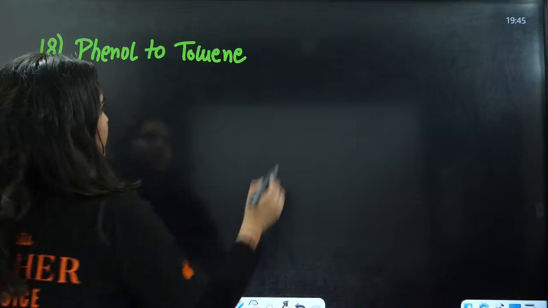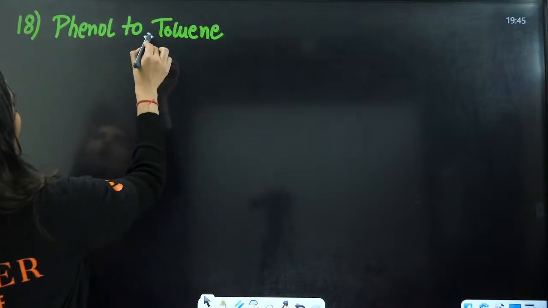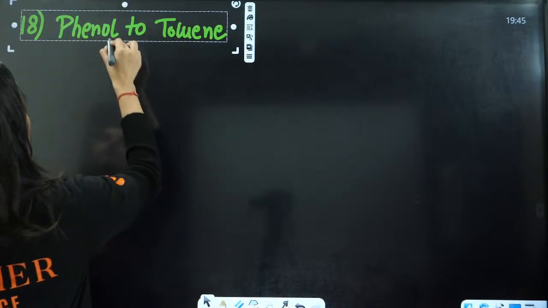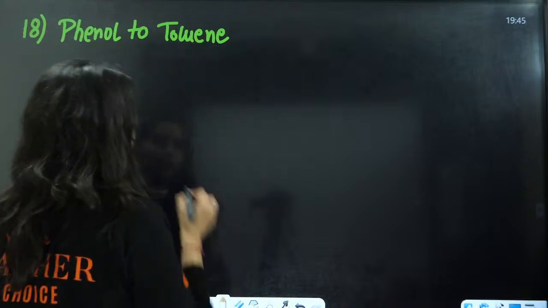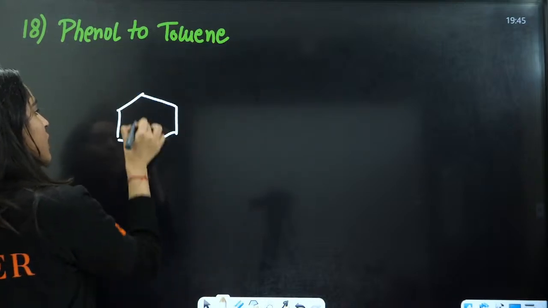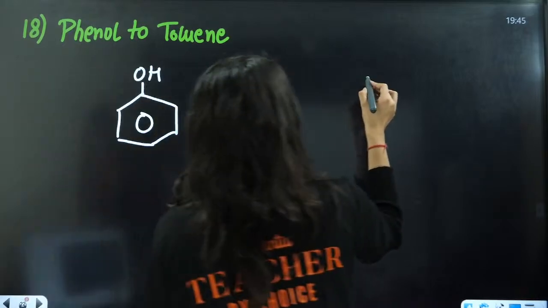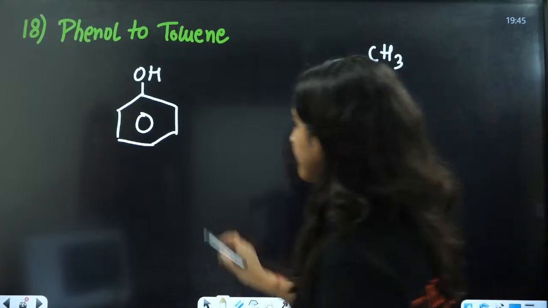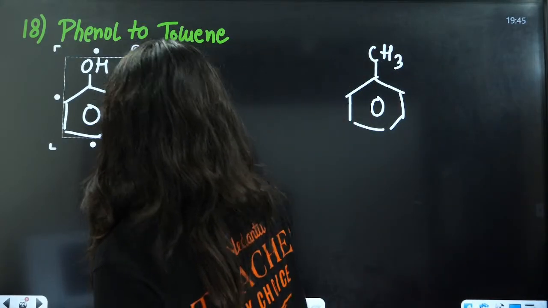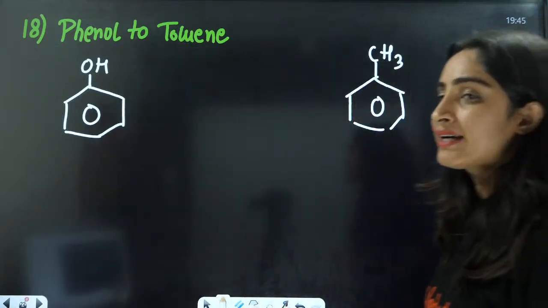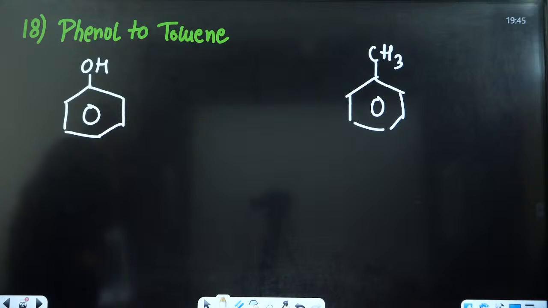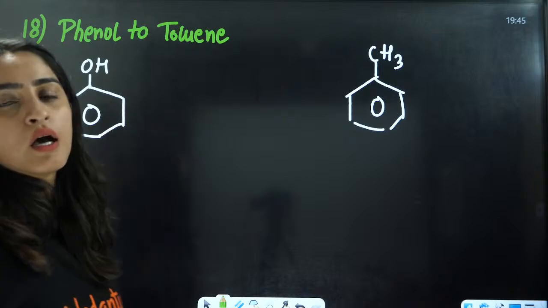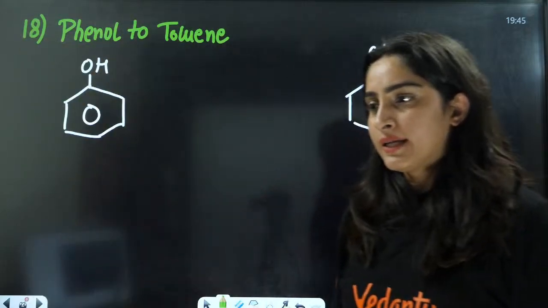So next is phenol to toluene. You have phenol, convert it into toluene. Everybody in the chat box, what are we going to do here? How can you convert phenol to toluene?